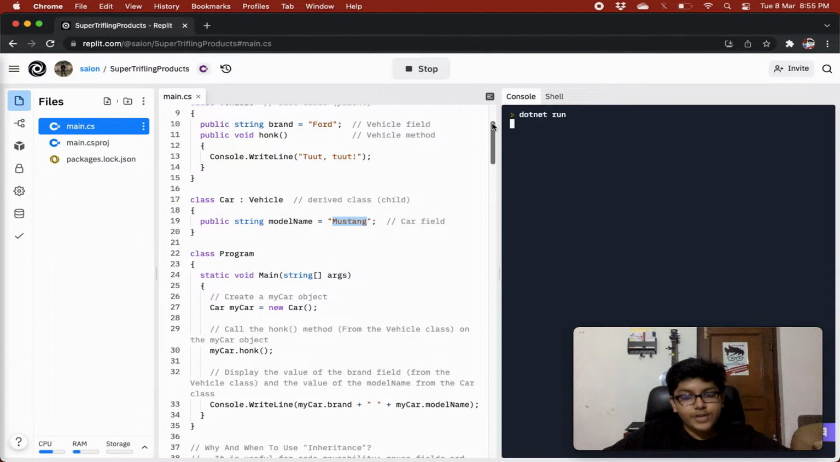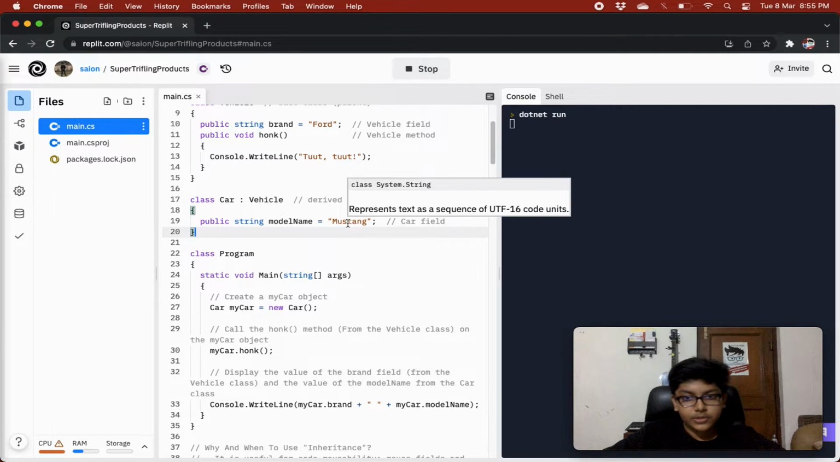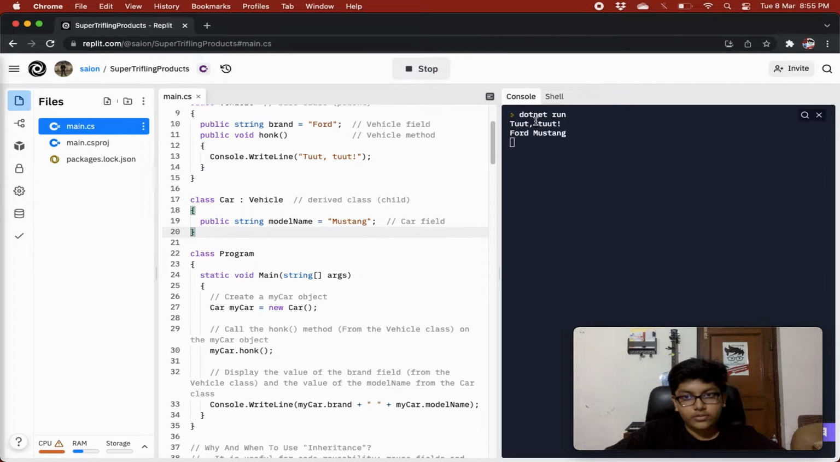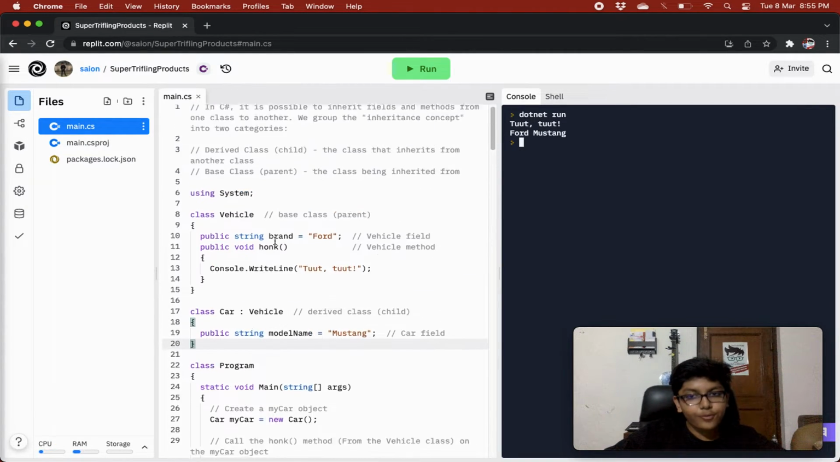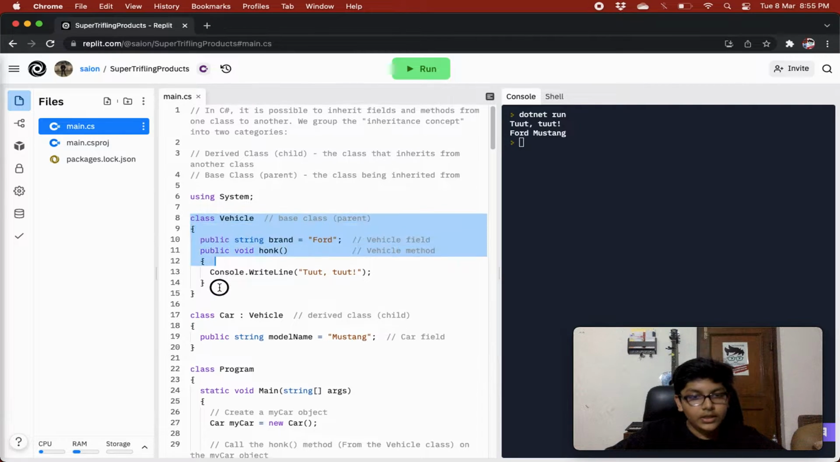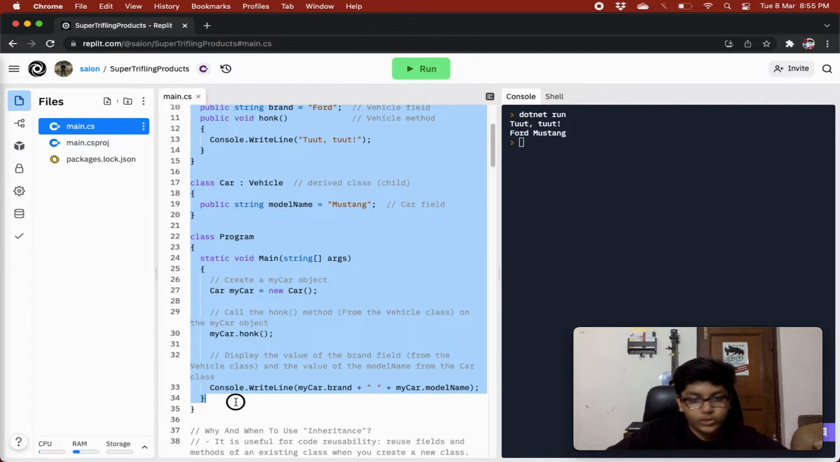So it is just taking a while to run. That's okay. 2 seconds, 3 seconds, 4 seconds. So you see toot toot, and then we can see Ford and Mustang. Now let's comment out this code and move on to the other code.